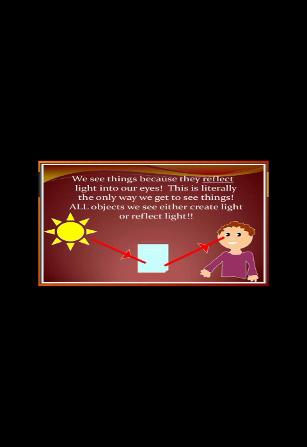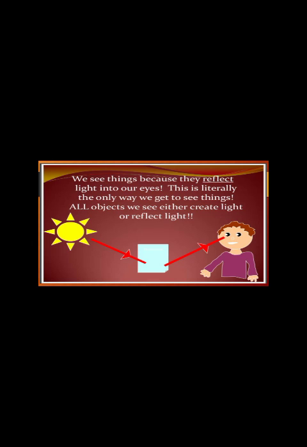Now, how can we see the things which do not produce light? We can say that not all objects are light sources. The things which are light sources we can easily see because the light is coming out from those objects. But those objects which do not give out light, which are not considered light sources, how are we able to see those objects? We can easily see those objects by the property of reflection of light.